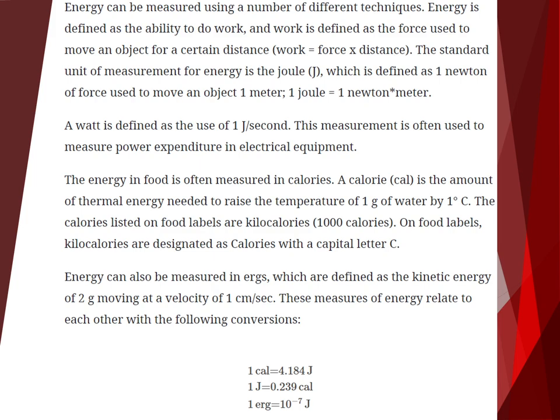Energy can also be measured in ergs, which are defined as the kinetic energy of 2 grams moving at a velocity of 1 centimeter per second. These measures of energy relate to each other with the following conversions. 1 calorie is equal to 4.184 joules. 1 joule is equal to 0.239 calories. And 1 erg is equal to 10 to the negative 7th joules.